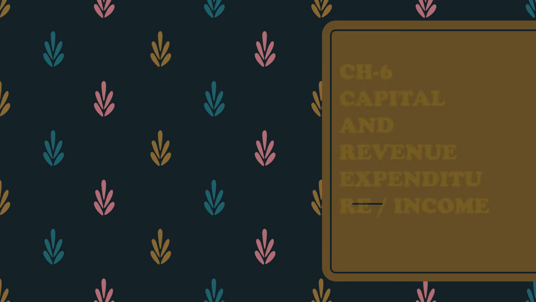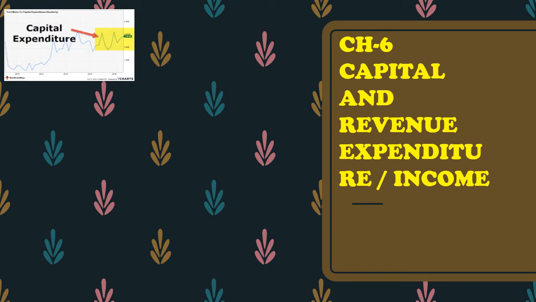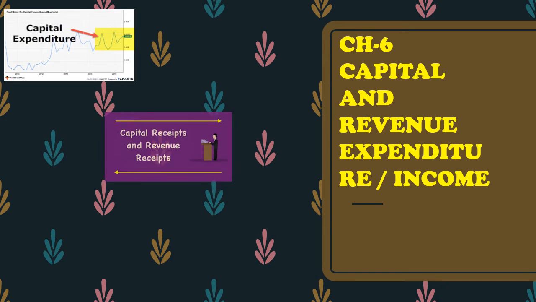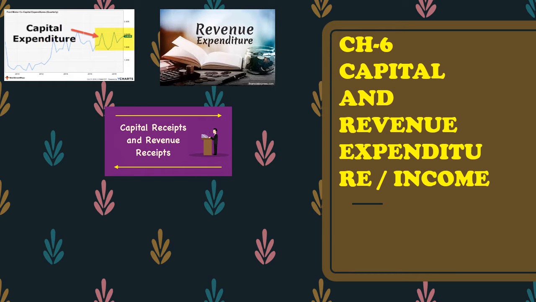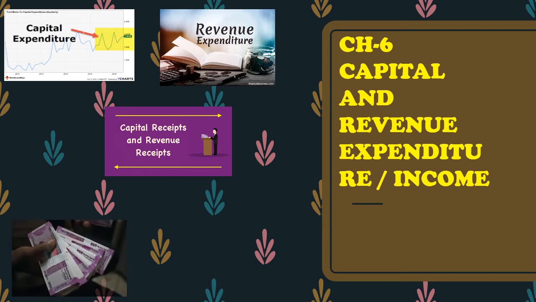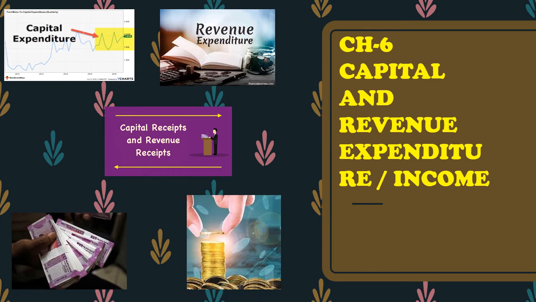Today we are going to begin our chapter, Capital and Revenue Expenditure and Income. That is, in a business, what is capital expenditure, what are capital receipt and revenue receipt, what is revenue expenditure, their differences, what is capital receipt and revenue receipt, their differences, then what is deferred payment. All this comes under this chapter. Okay, everything related to business.